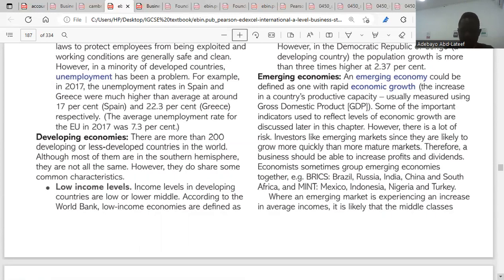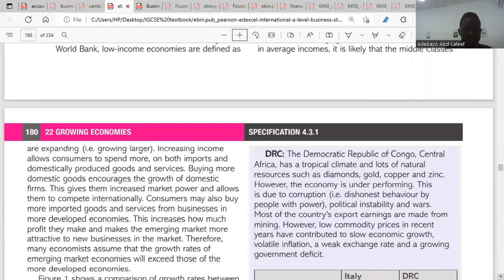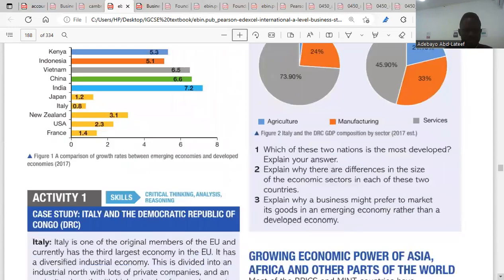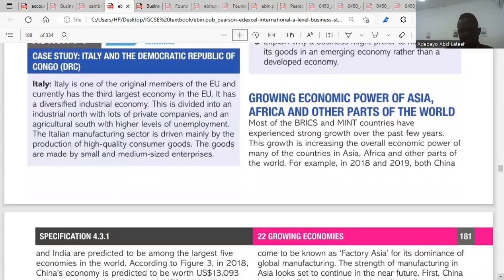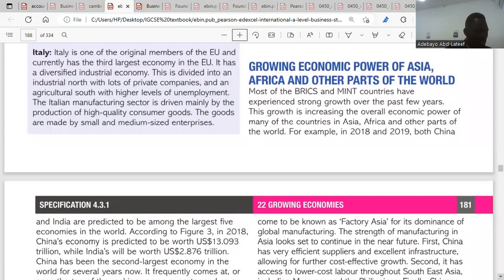Then we go into the growing economic power of Asia, Africa, and other parts of the world. Most of the BRICS and MINT countries have experienced strong growth over the past few years, as their GDP has really grown. Also, they have created big international companies, which are challenging the dominance of firms from developed regions.